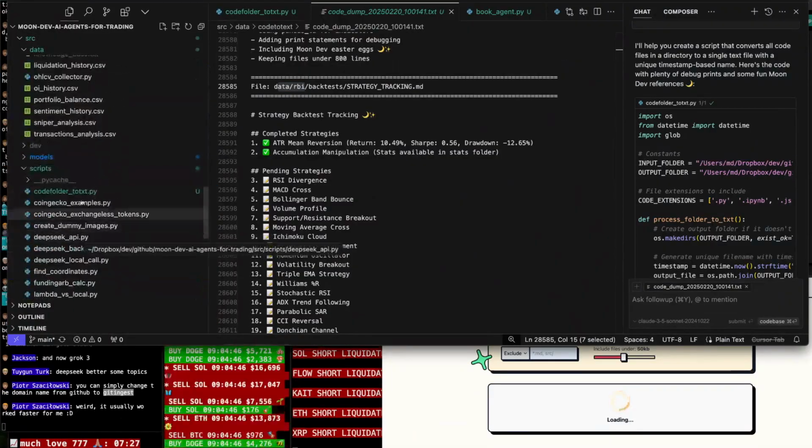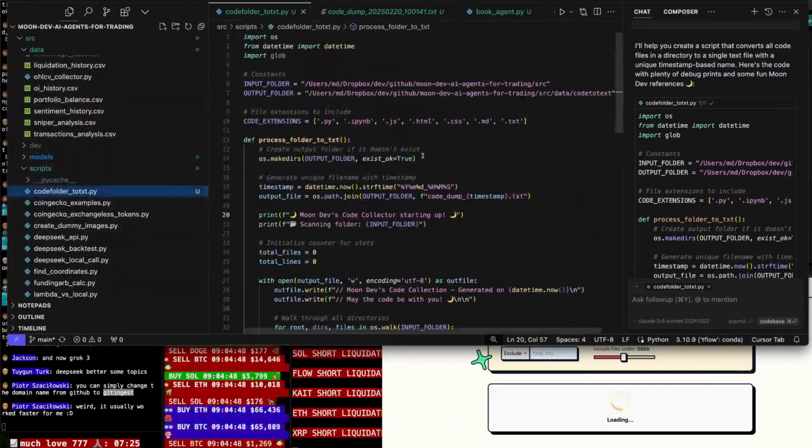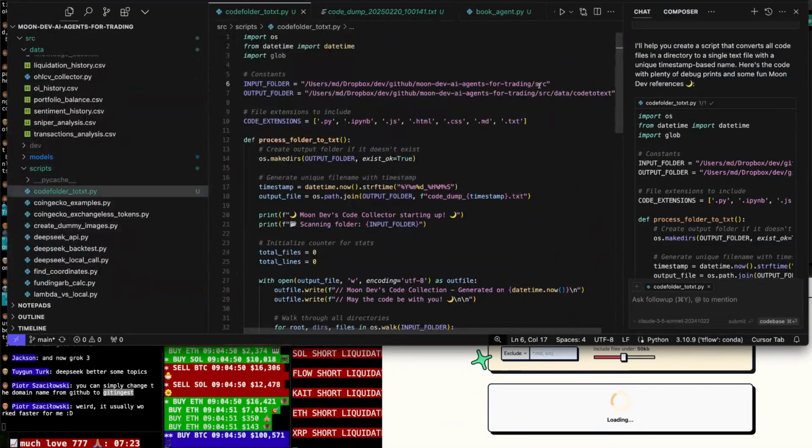Data here, scripts. Where you at? Code the folder here. Okay, let's change this here. Input folder now is not the whole source, but just the agents.